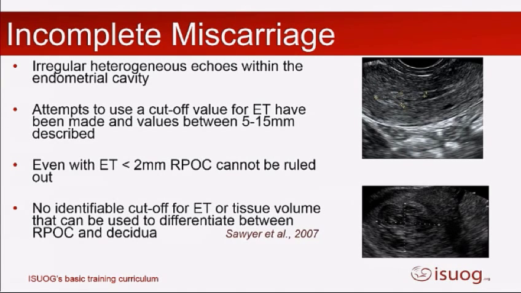Now, what criteria do we use? How much tissue does there need to be in there? What's the endometrial thickness that we need in order to say someone's got an incomplete miscarriage? Well, actually, there have been lots of studies looking at cut-offs anywhere between 2 millimetres up to 15, 20 millimetres. And actually, they found that there's no real cut-off that can be used to diagnose an incomplete miscarriage. There were some studies where women even had endometrial thicknesses of less than 2 millimetres, but because of symptoms, they went and had a curettage and they were found to have tissue still inside. So actually there is no definite cut-off, it's more just on the subjective appearance of there being tissue within the endometrial cavity.